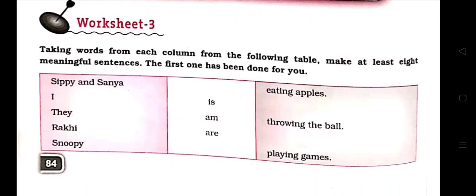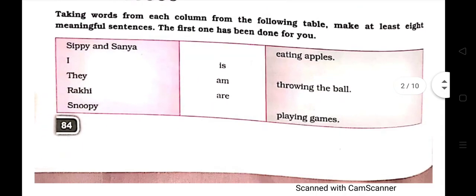They. With they we use are. And from the third column you can choose anyone. Rakhi. Rakhi is one single name. That's why we will write is with Rakhi. And from the third column you can choose anyone. Snoopy is a single name. That's why we will use is with Snoopy. And from the third column you can choose anyone. Like Snoopy is eating apples. Snoopy is throwing the ball. Snoopy is playing games. Anything you can write. Okay children.